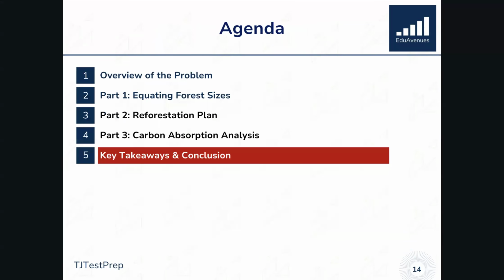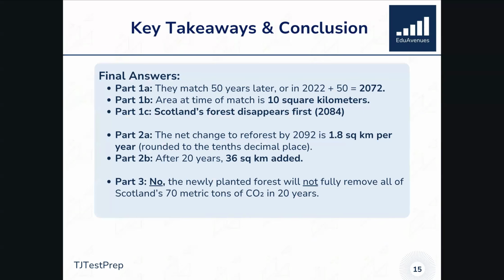So that solves part 1 through 3. And here are our key takeaways and conclusion from the problem. These are our final answers, just to recap. The forests will match in size about 50 years later, so in about 2072. At the time of that match, their area is going to be about 10 square kilometers each. And Scotland's forest is the one that disappears first by around mid-2084. So even though Scotland started with more area, the deforestation was occurring at a much faster rate.